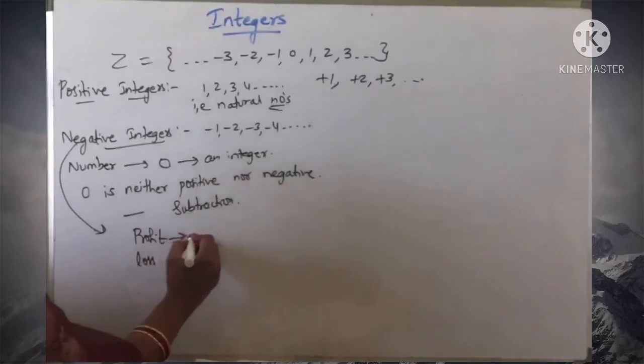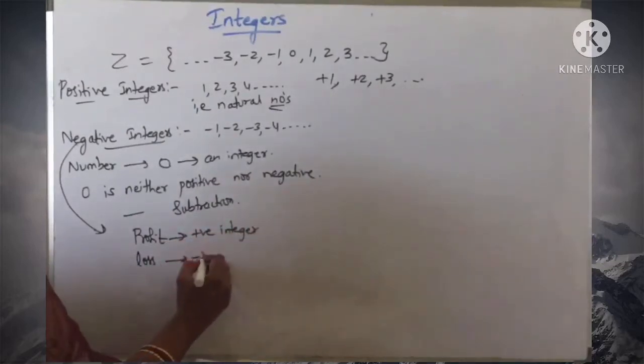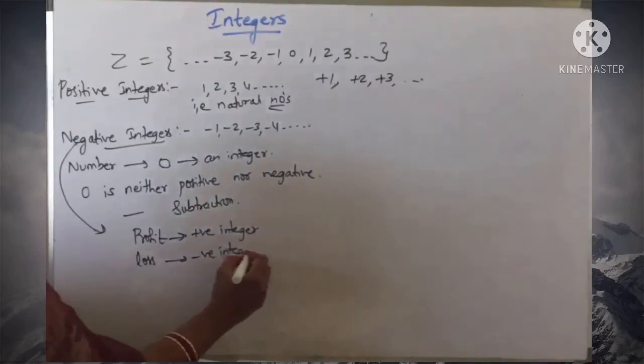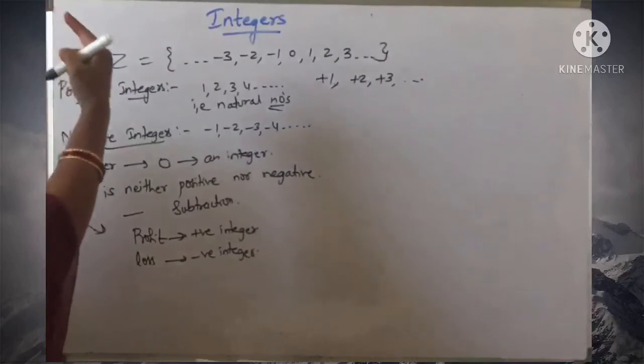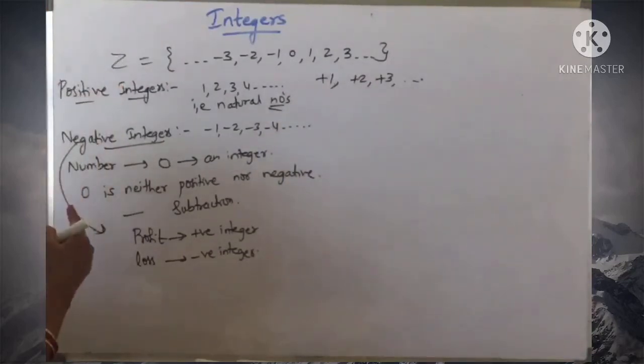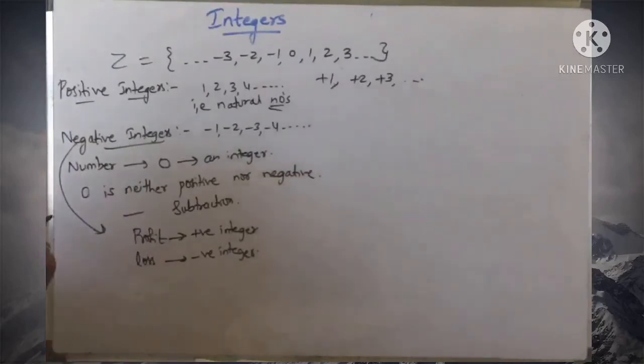Similarly, if heights of places above sea level are expressed by positive integers, then the opposite, heights below sea level, are represented by negative integers.